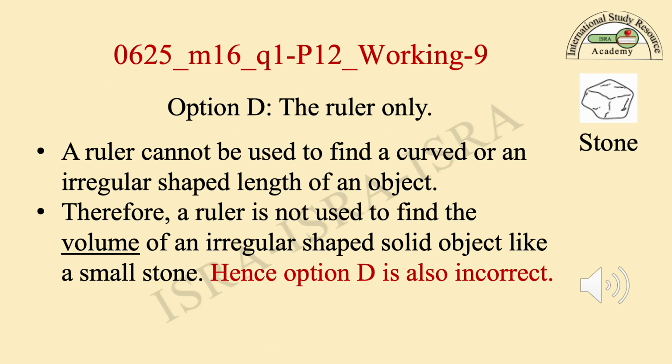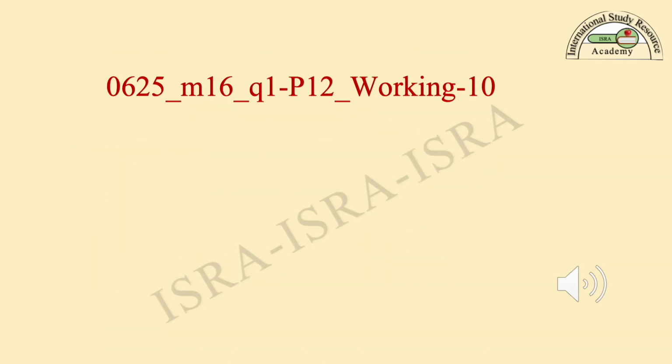Working step 9. Option D, the ruler only. A ruler cannot be used to find a curved or an irregular shaped length of an object. Therefore, a ruler is not used to find the volume of an irregular shaped solid object like a small stone. Hence, option D is also incorrect.